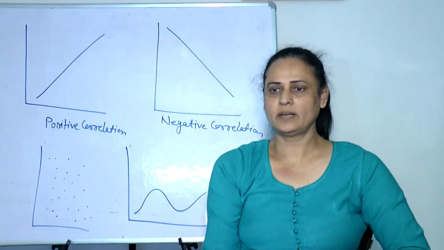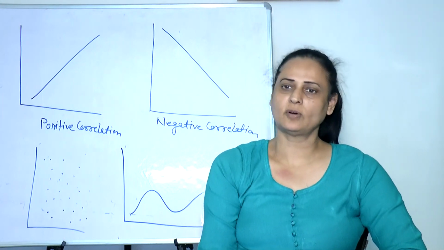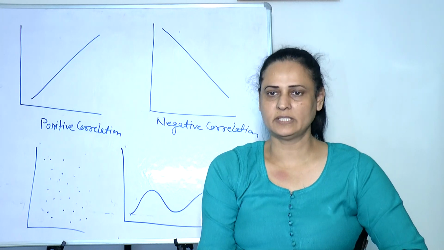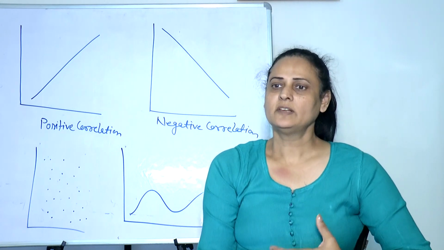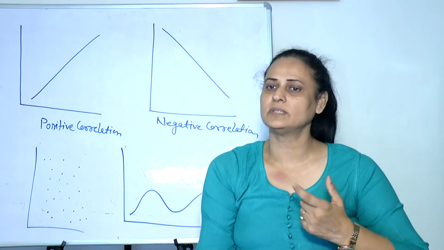One of the most important applications of correlation is prediction of one variable on the basis of the knowledge of the other. If two variables are known to be significantly related in some systematic way, it is possible to use one of the variables to make accurate predictions about the other.